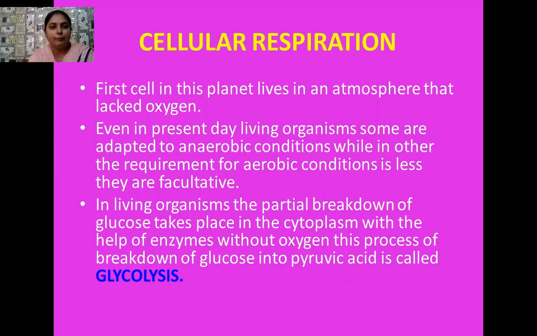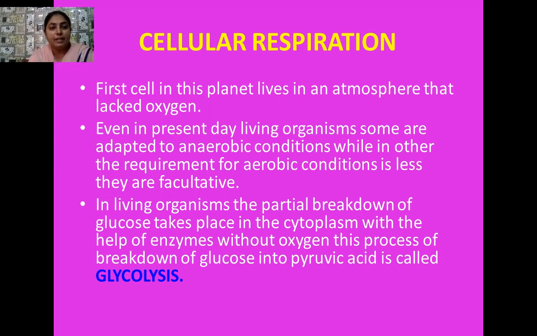First of all, I want to recall the topic which we have done in our previous class. So students, I have told you when the process of evolution takes place on the earth, the first cell which appears on this planet is actually the cell that generally adopted the process of anaerobic respiration, because the earth's atmosphere at that time is a reducing type of atmosphere and no oxygen gas is present on the planet.